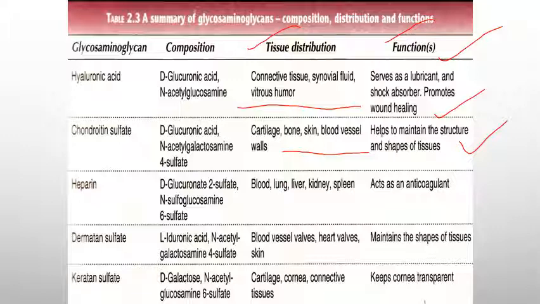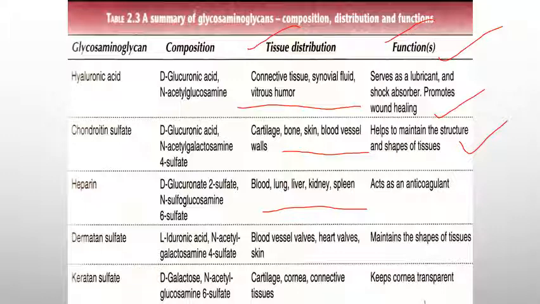Then next is heparin. The word heparin is taken from the Greek word hepar, which means liver. Why? Because it was originally isolated from dog liver, and it is a highly sulfated intracellular form of heparan sulfate. Heparin is present in blood, lung, liver, kidney, spleen, etc. The main role of heparin is that it acts as an anticoagulant. Why?